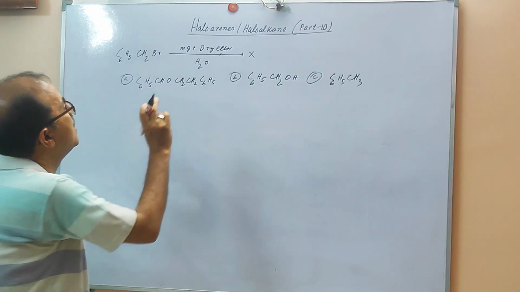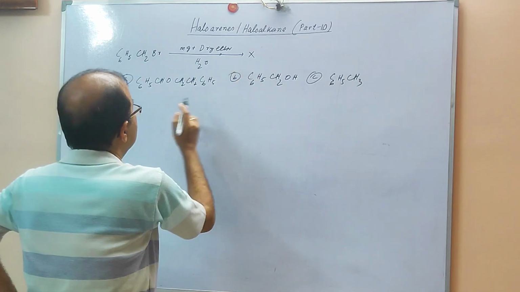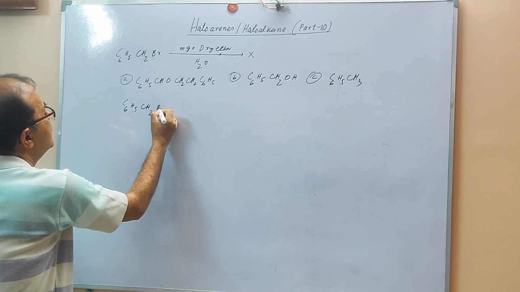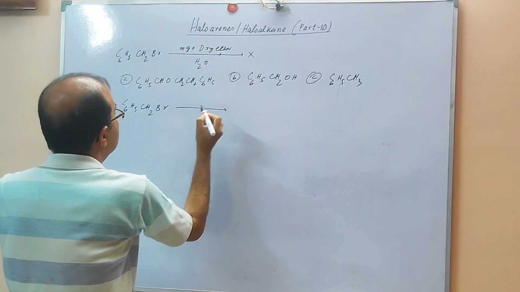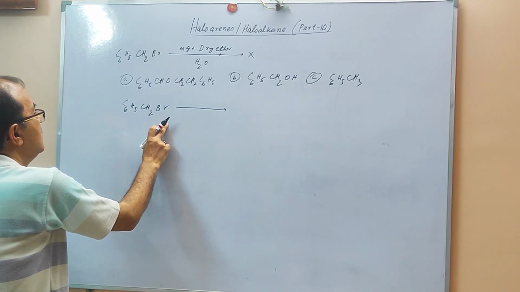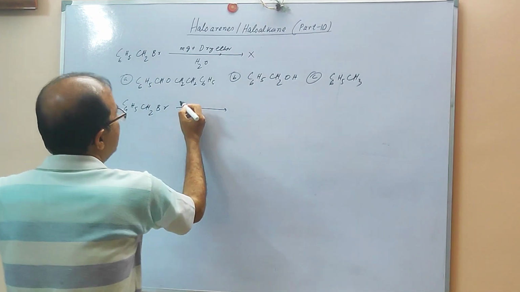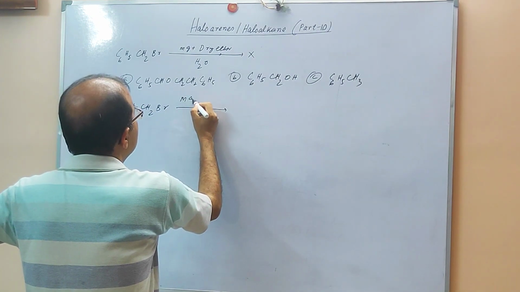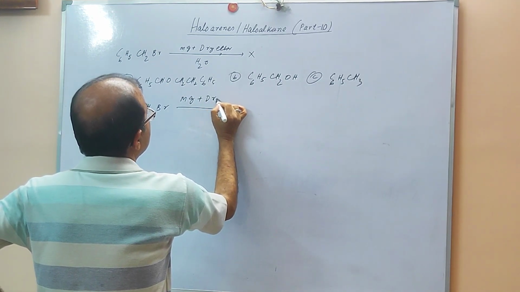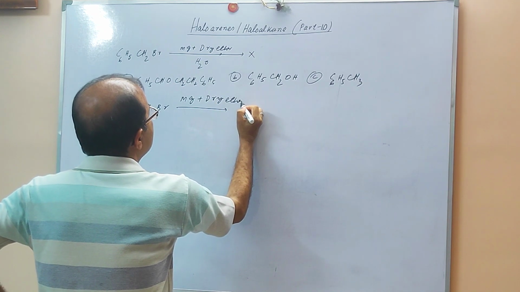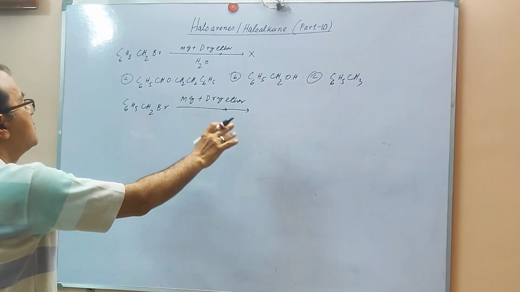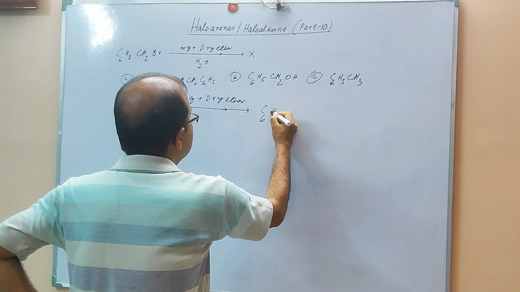Consider CH2Br and this organic compound. What is going to happen? First, there will be production of the Grignard reagent.